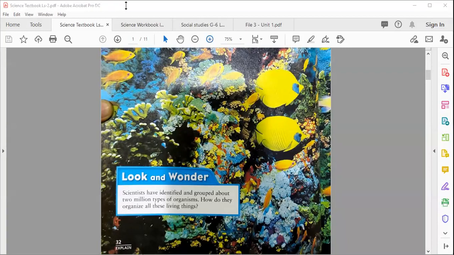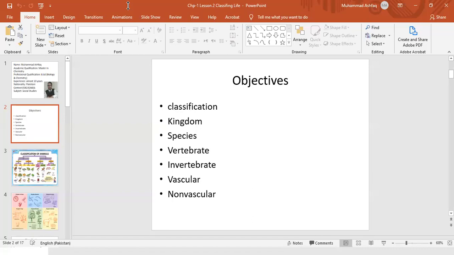After this, my dear students, let's see the lesson objectives, what we will discuss in today's lesson. These are the lesson objectives that we will discuss one by one. Number one, we will learn first about classification. What is classification? After that, today we will learn about the kingdom. And the last thing that we will learn today is about the species. So these three are the SLOs, or you can say the lesson objectives, that we will learn one by one.